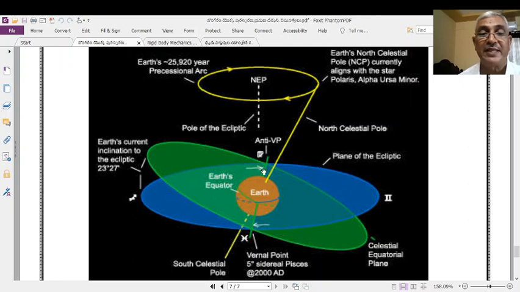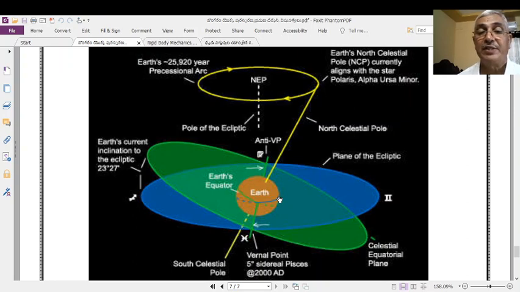It means that this is an axis perpendicular to the elliptical plane and passing through the center of the elliptical plane of the Earth's rotation around the Sun, and around this axis the Earth's self-rotational axis will rotate slowly. This is what is known as the precessional motion of the Earth.